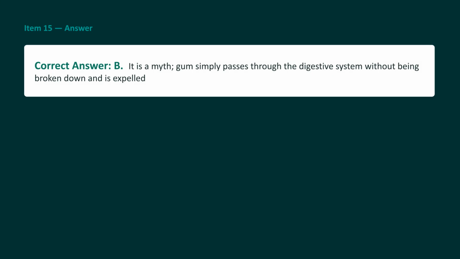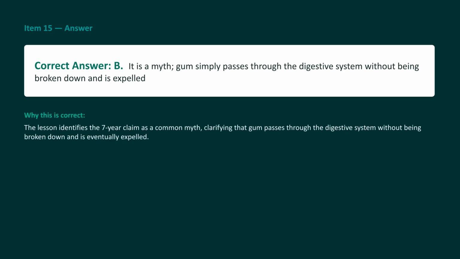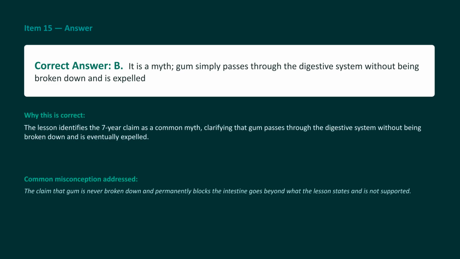The correct answer to item 15 is B. It is a myth. Gum simply passes through the digestive system without being broken down and is expelled. Don't panic if you accidentally swallowed your gum. Your body cannot digest the rubber base of modern gum, but your normal digestive movements keep it moving right along until it is naturally excreted. Choice C is an extreme exaggeration, not supported by medical science.